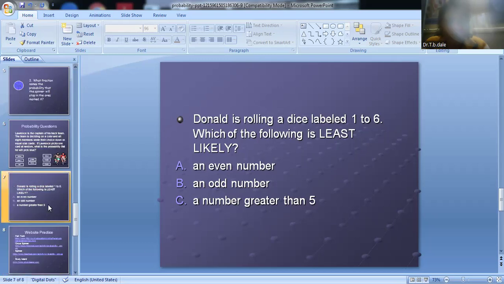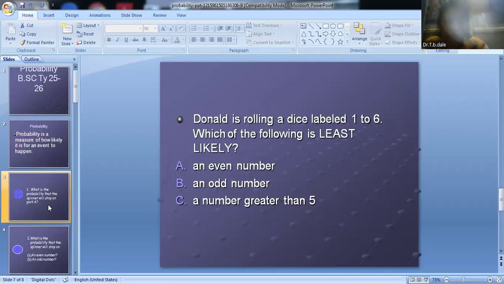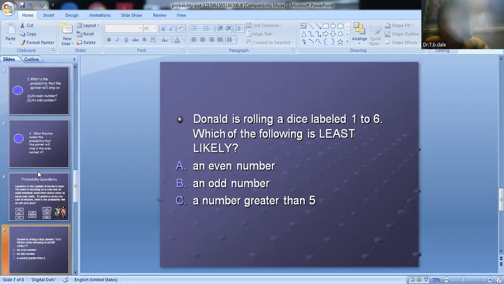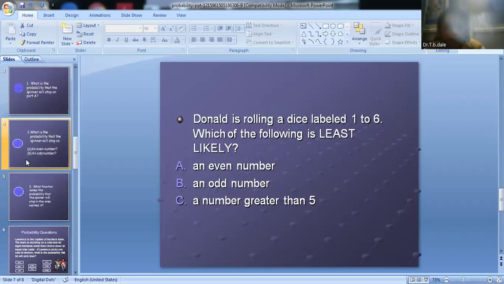In today's slides, we have seen some questions of conditional probability, whether it will happen or not. These are very basic questions of the probability, and they are helpful for all students for solving many more probability expressions.